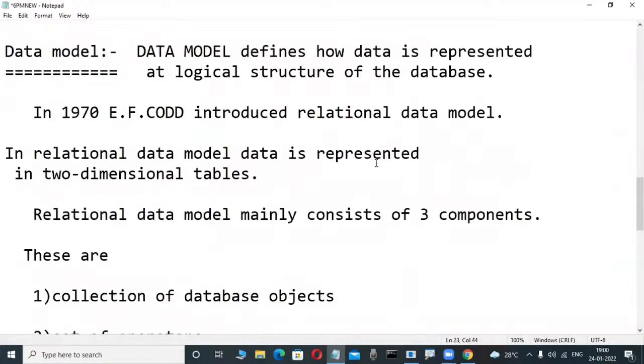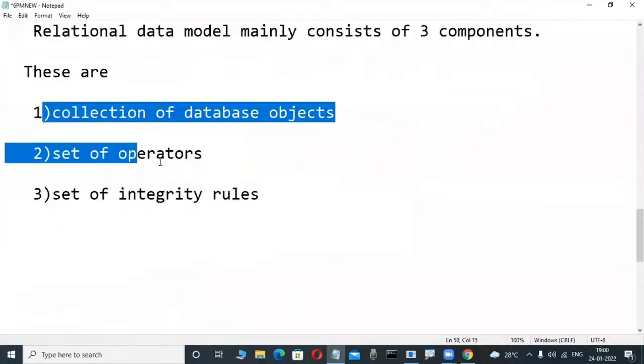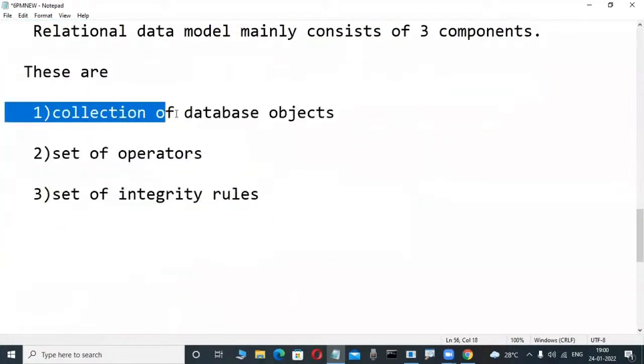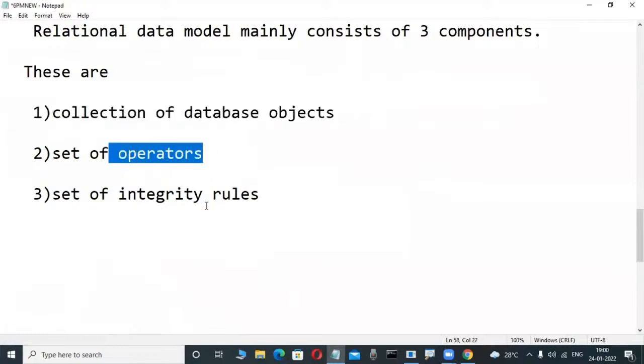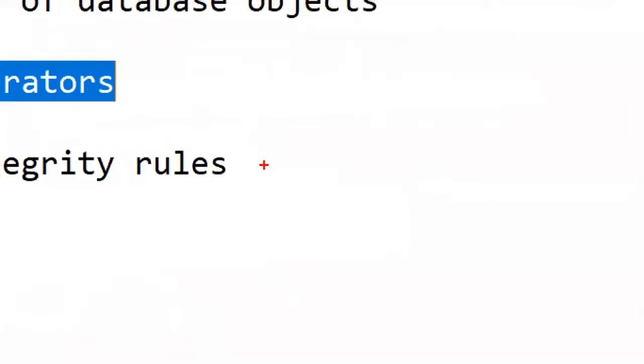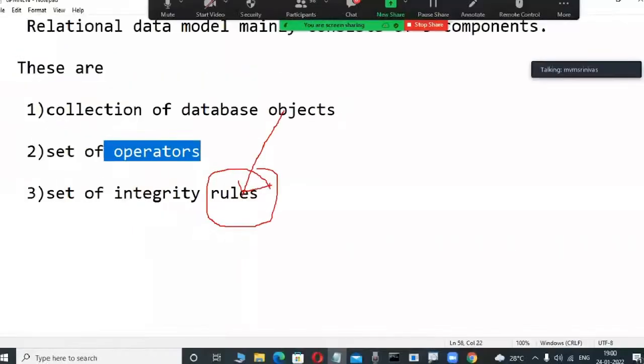Why are these relational data model products very easy? I'm intimating to you that there are maybe three main components. One is objects, very easy. Two is operators, dead easy. But not only those easy concepts, those relational data model products also work based on a set of rules. If you are familiar with those rules, then it will be easy. That's all I'm telling you.